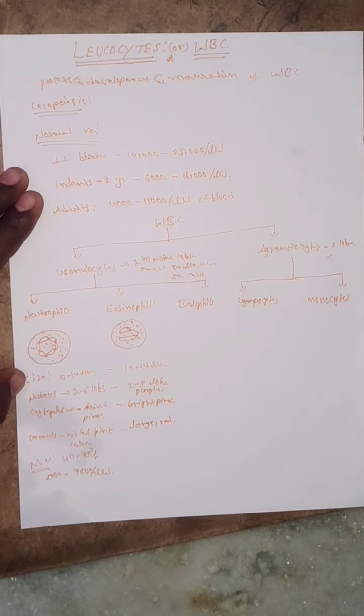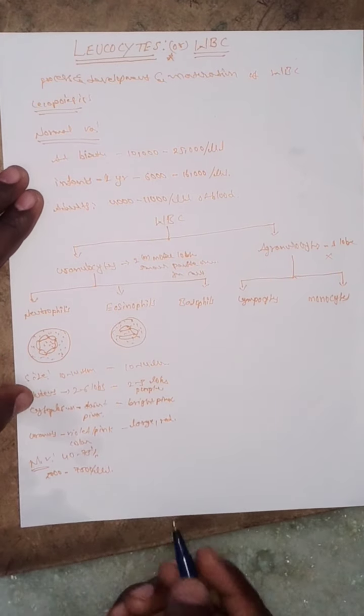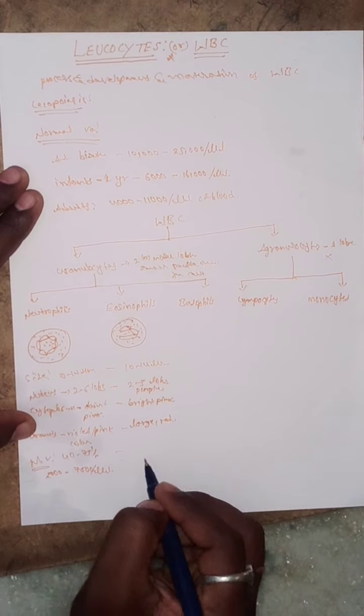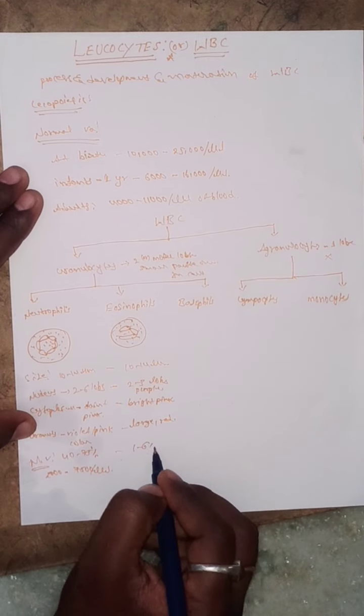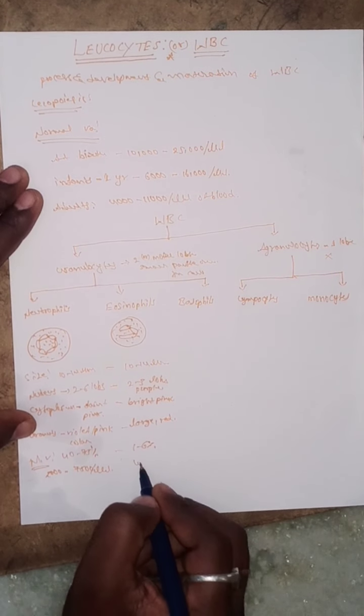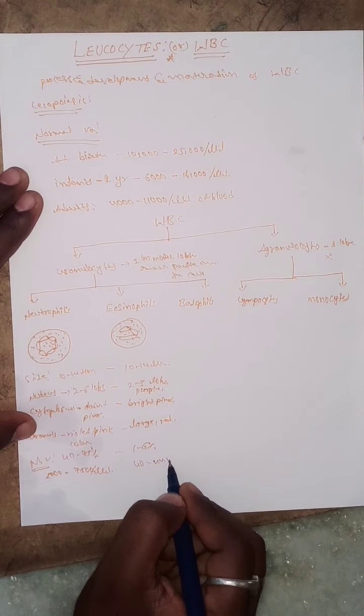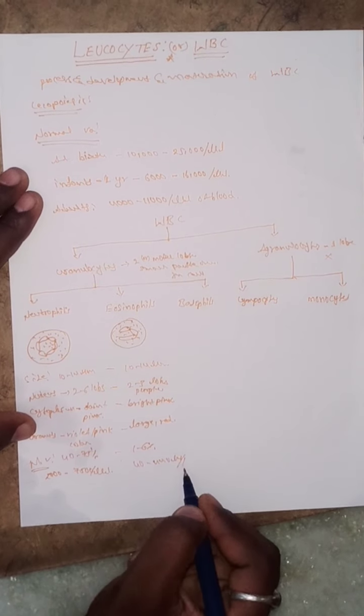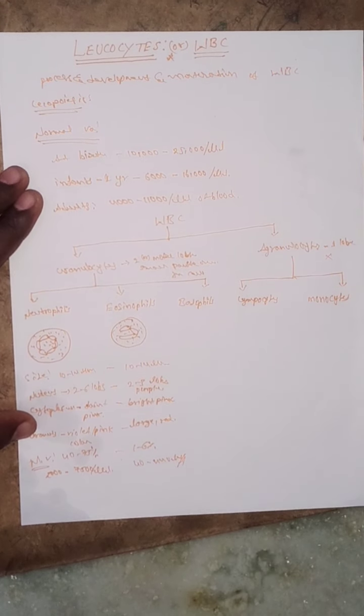What is the normal value? Eosinophils occupy 1 to 6%, exactly 40 to 440 per ml of blood.